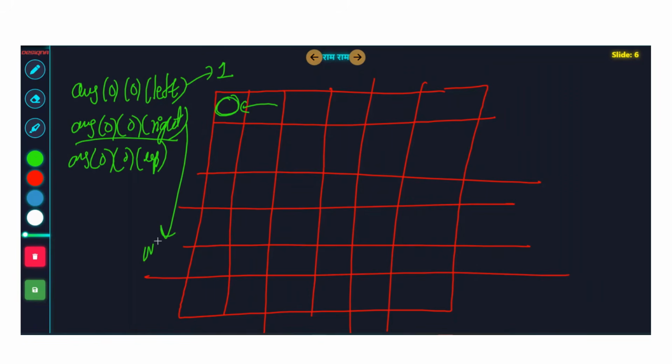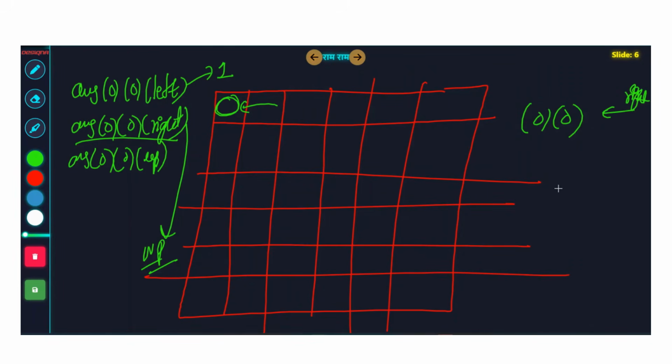What is the best way to reach this cell if you're approaching from right hand side? Answer is what? Not possible. Why? It is given in the question. You always start from here. So if you start from here, the next move will be you go to right or you go to down. If you go to right and you try to do the reverse move, this reverse move is not allowed now, because you will be visiting this cell again. So there is no way to reach the 0, 0 cell from the right hand side like this.